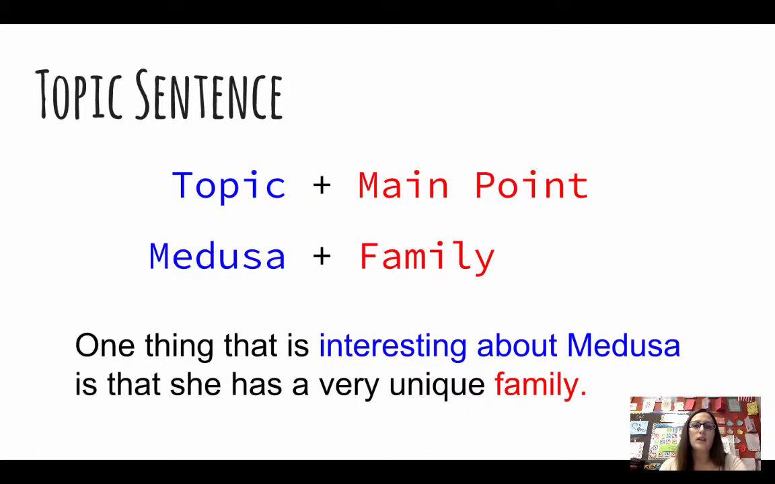Next, we are going to take our information and we are going to create a topic sentence. So each paragraph will have a topic sentence that consists of your topic and your main point. So for example, my topic is going to be Medusa, and my first main point is going to be family. I'm going to put those together and add a transition. So my topic sentence will be, one thing that is interesting about Medusa is that she has a very unique family.